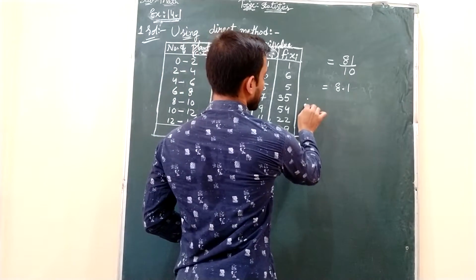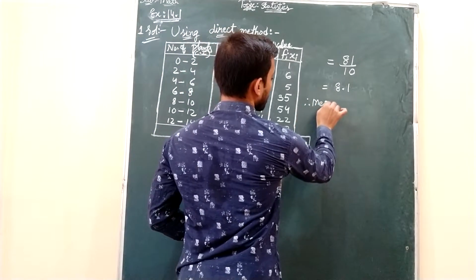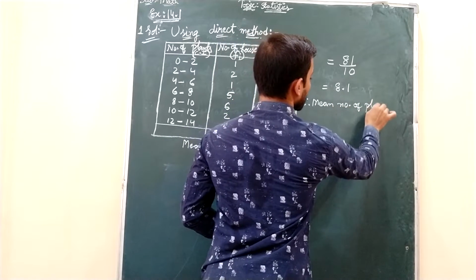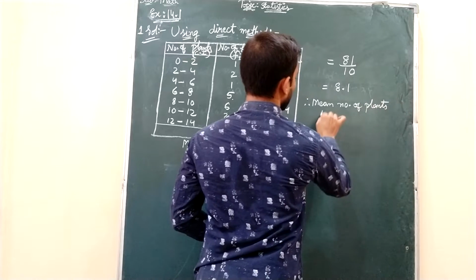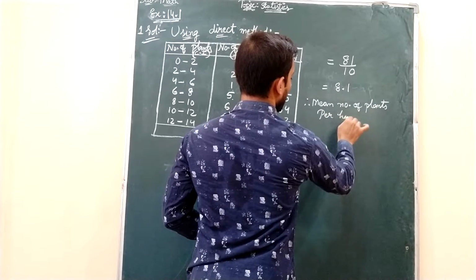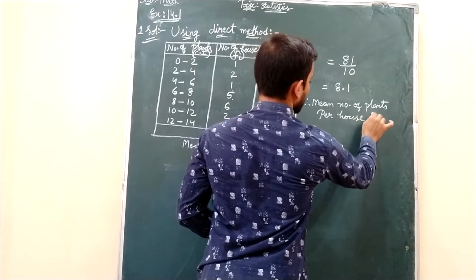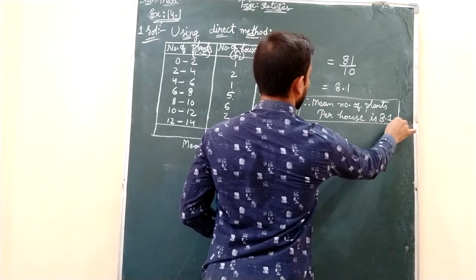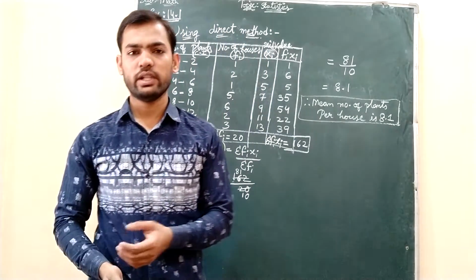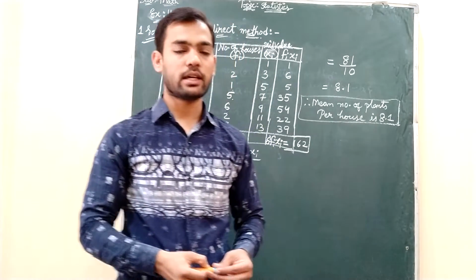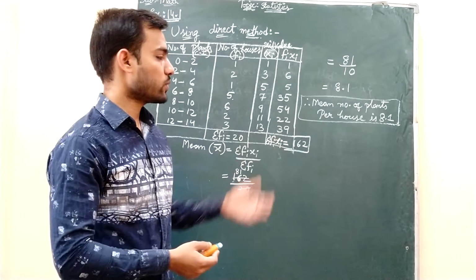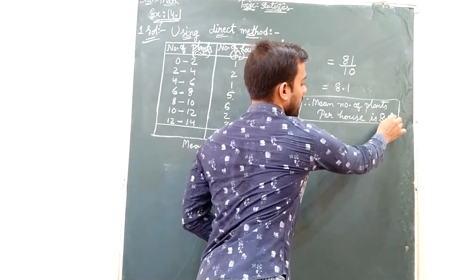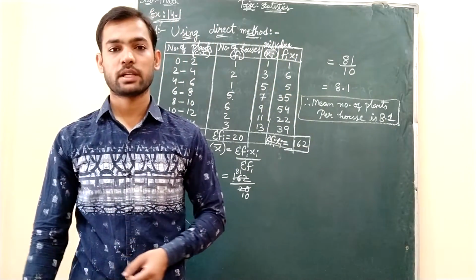So we can say that therefore mean number of plants per house is 8.1. 8.1 is not exactly 8. 8 plants you can consider, but as per the textbook answer, we need to stop as per the decimal digit only. We have to write the answer 8.1. Mean number of plants per house is 8.1.